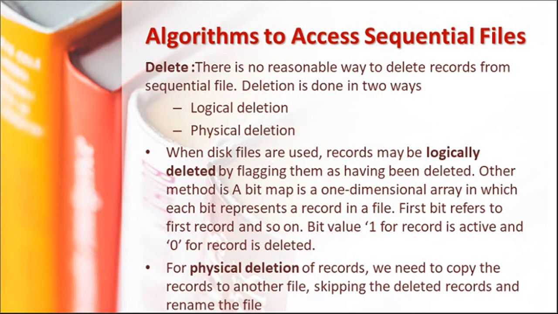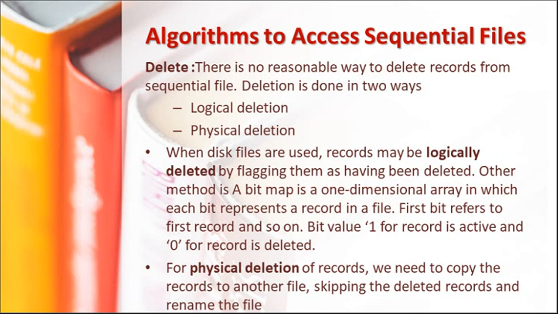Now there is another algorithm for delete also. There are two types, logical deletion and physical deletion. Logical deletion is similar to our recycle bin. When we delete a file, it goes to the recycle bin. It is not physically deleted. Similarly, in a file you can have logical deletion, which is advisable. You can set some value or flag on that record to show it is deleted, using a bitmap or some other method. You can make the key field 0 or something like that. So a bitmap can be maintained for that. This is called logical deletion.